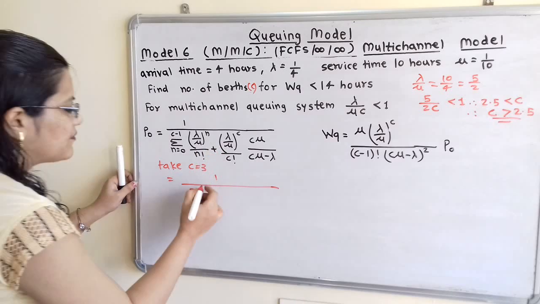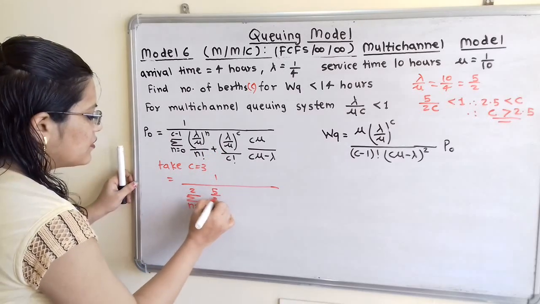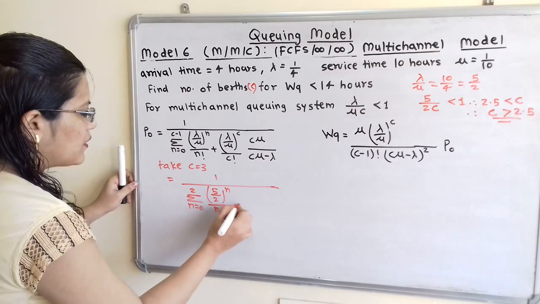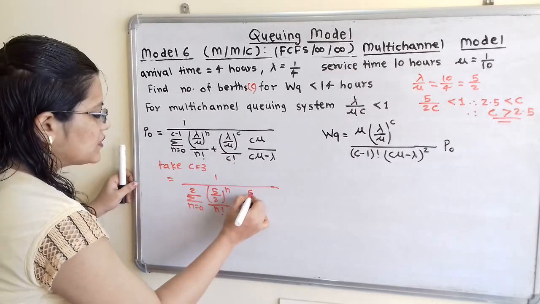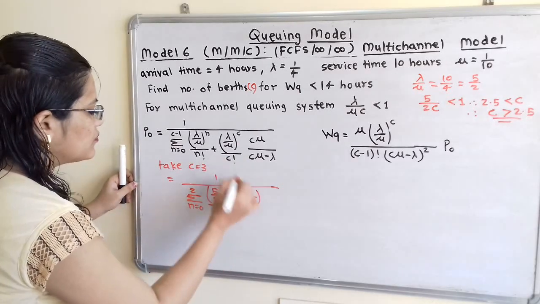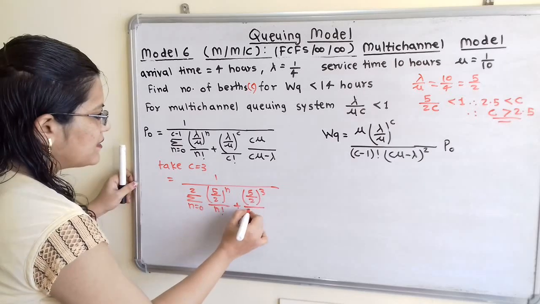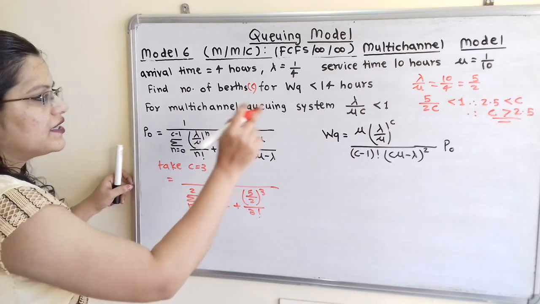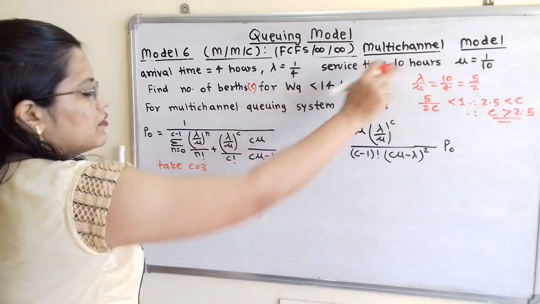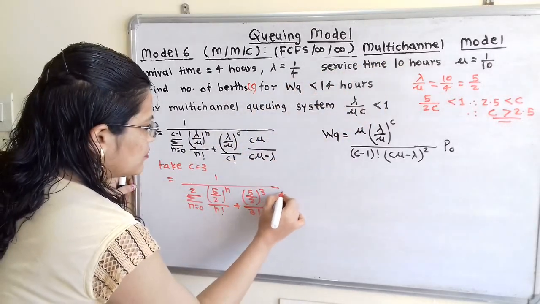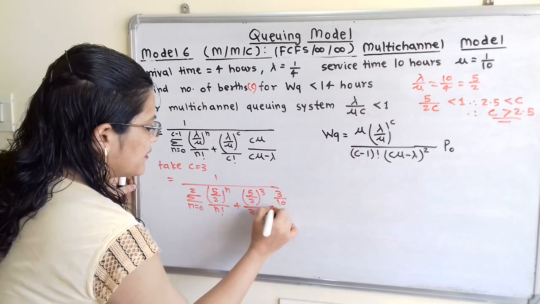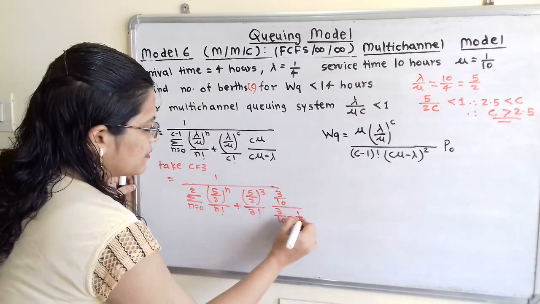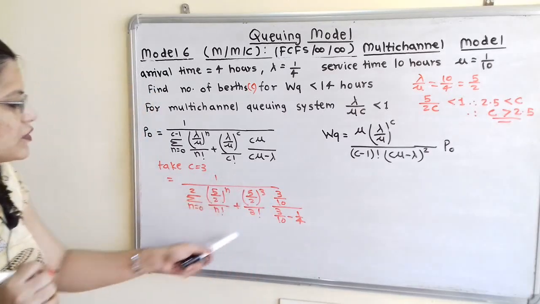Lambda by mu, that is 5 by 2 raised to n divided by n factorial, plus lambda by mu raised to C, that is 5 by 2 raised to 3 divided by 3 factorial, into C mu, that is 3 into 1 by 10, so 3 by 10, divided by 3 by 10 minus lambda, that is minus 1 by 4. Now we will solve this.